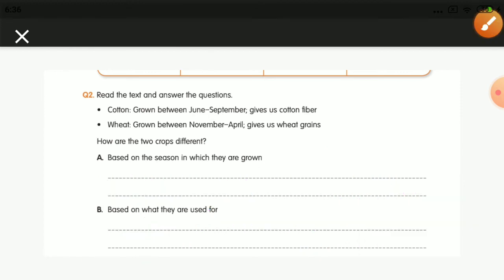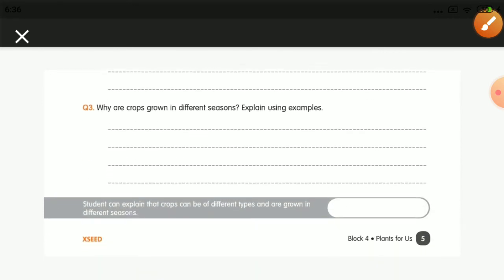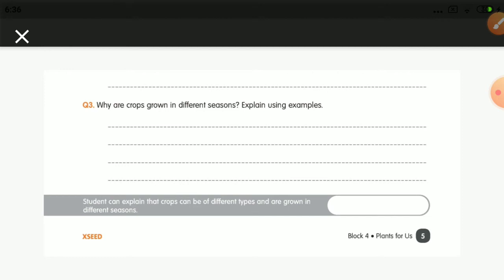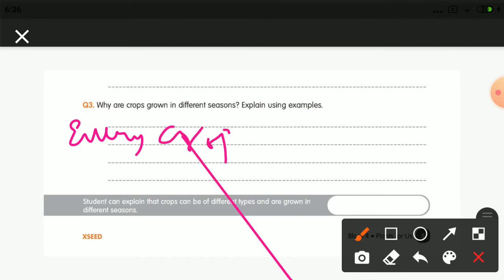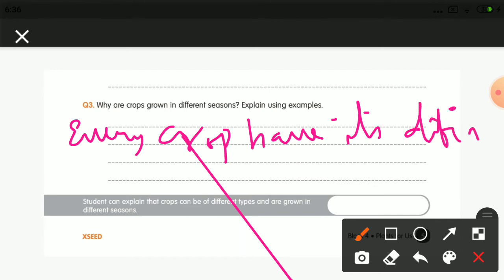So let us move to the third question, children. In the third question, if you will see, why are crops grown in different seasons? Explain using examples. So why are crops grown in different seasons, like the rainy season and winter season? Because every crop has its definite temperatures to grow.